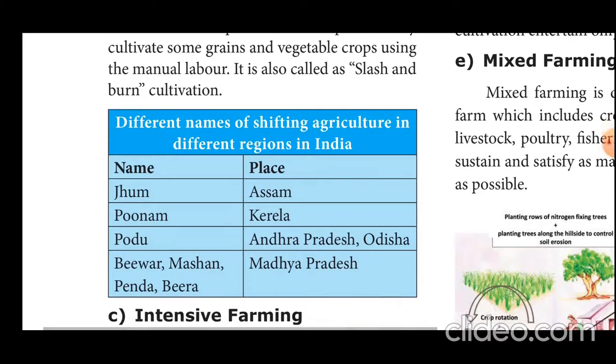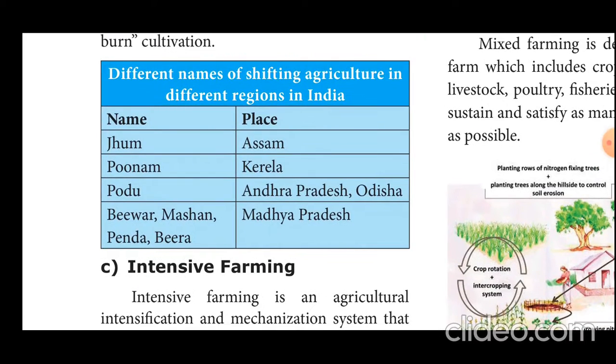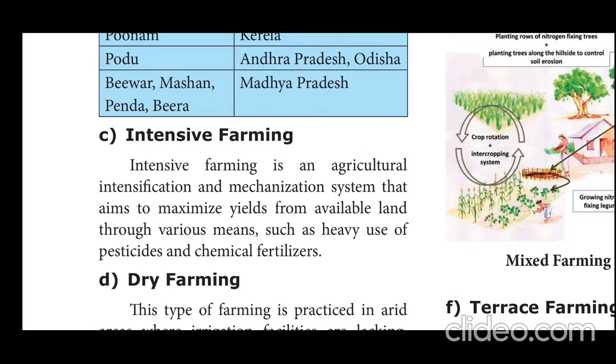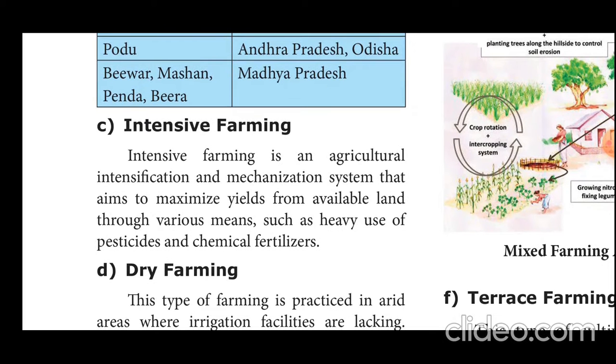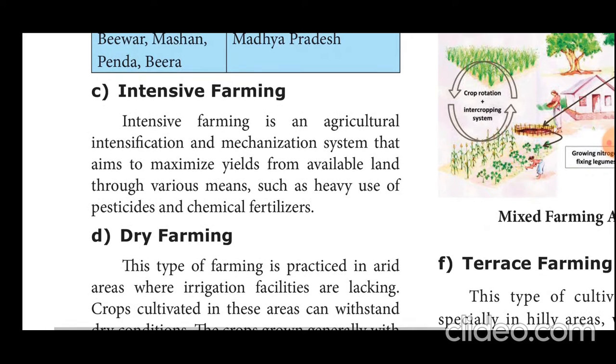And another one is intensive agriculture. Here the different names of shifting agriculture in different regions of India are given. Now intensive farming: in this type, the main concentration is on getting more crops from the land. Intensive farming is an agricultural intensification and mechanization system that aims to maximize yields from available land through various means. This is called intensive farming.